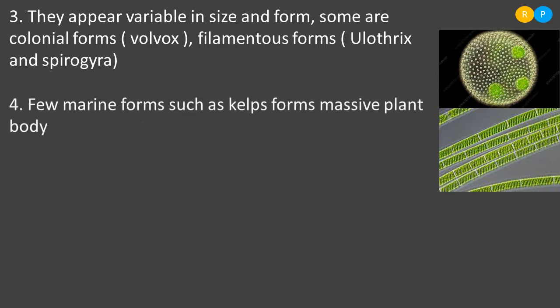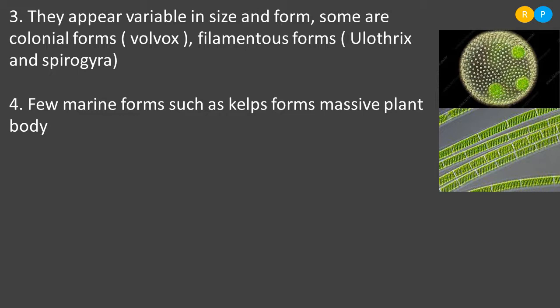And a few members of algae form a massive plant body. The best example is kelps. Kelps are the kind of algae that usually grow in marine water. In the marine water, they grow nearly 100 meters long.